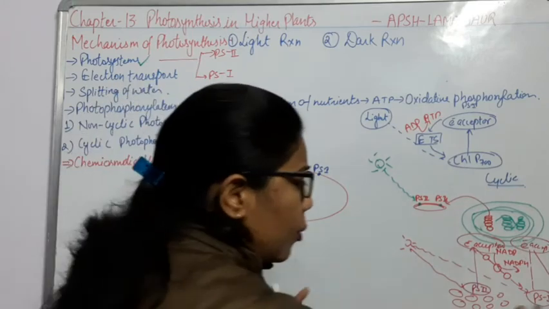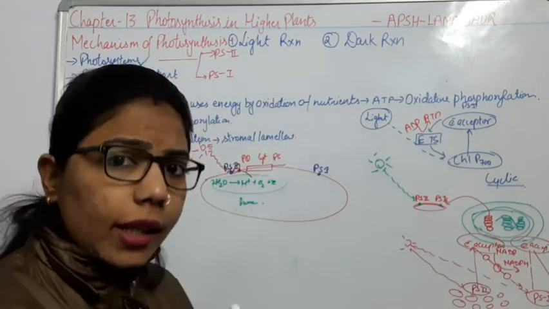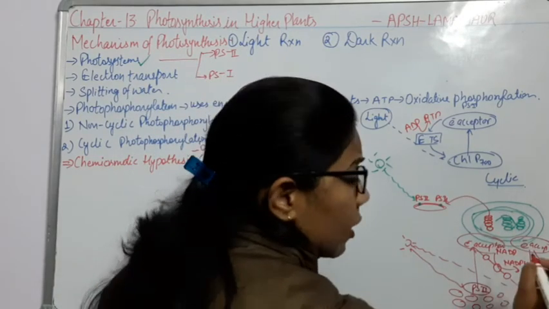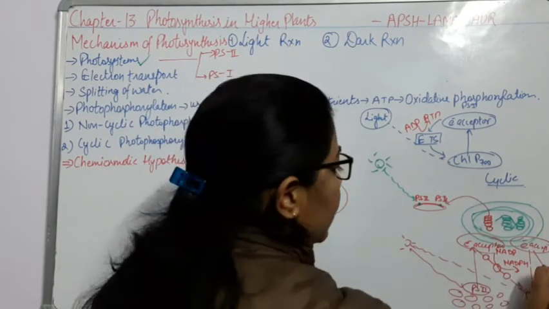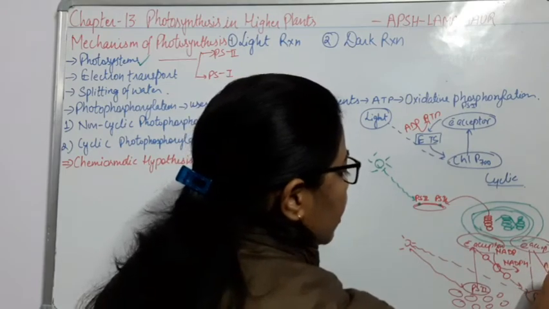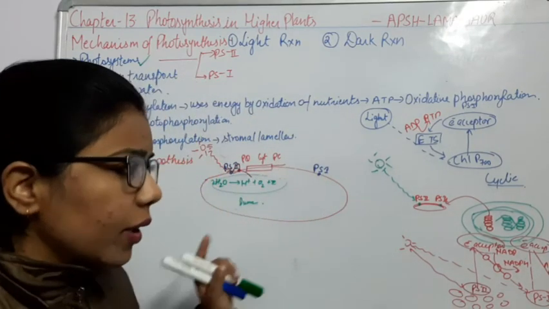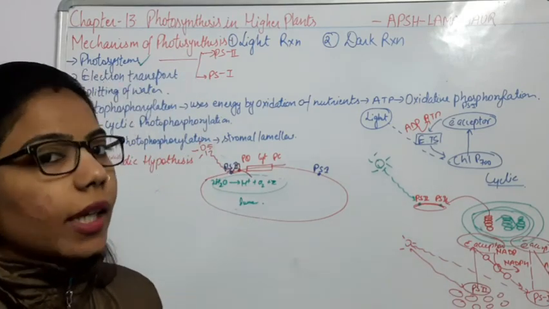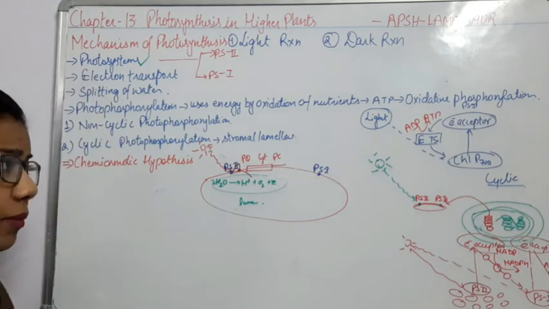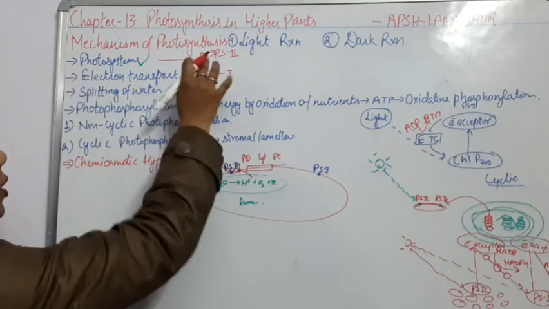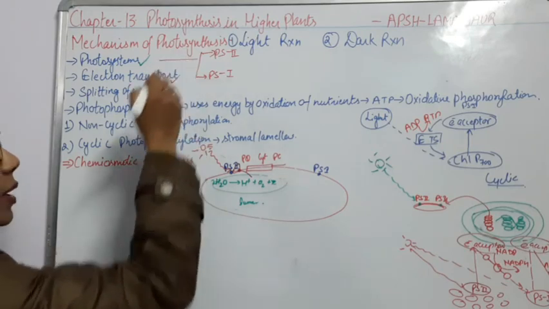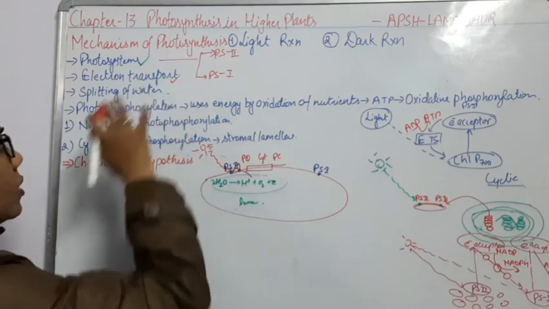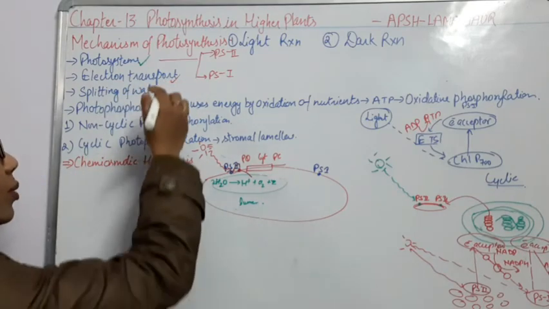So what is our motive from this Z scheme? To take the energy sources. Okay, so now what is going to happen here? There will be acceptance, and this ADP will change into the ATP. So totally, what we have done in this Z scheme is that with the help of these two photosystems we are getting the energy byproduct. Okay, so the photosystem is completed, the electron transport system is completed, and we know how many intermediates are present in this electron transport system. Now we come to the splitting of water.